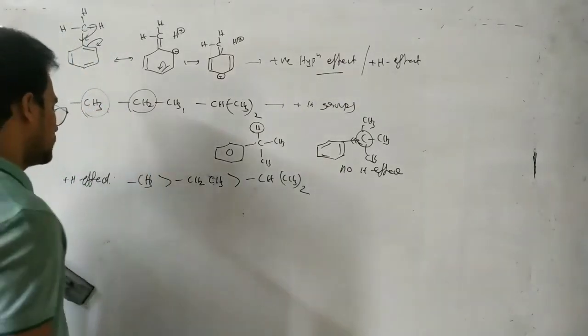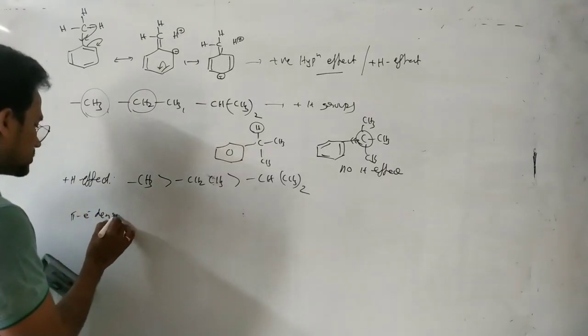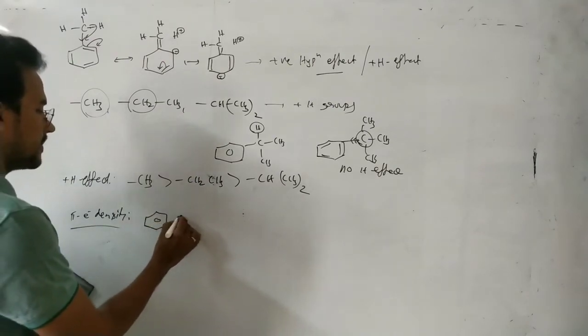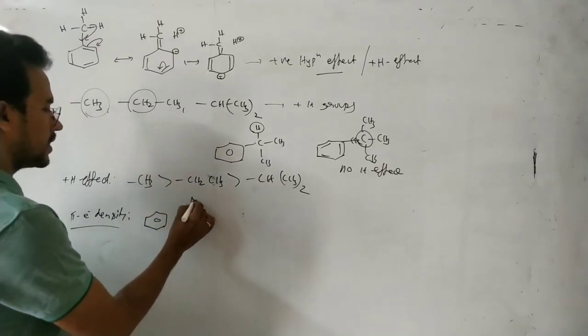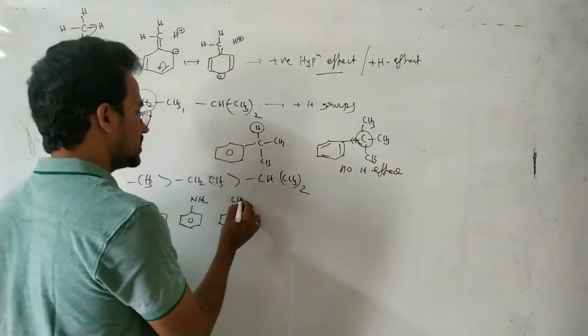First suppose, let us check the pi electron density, and which is the strong donating group actually. Let's see in this case the benzene ring, here NH2 and here CH3.